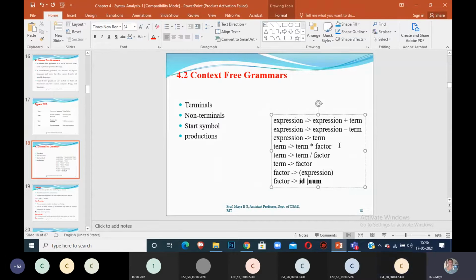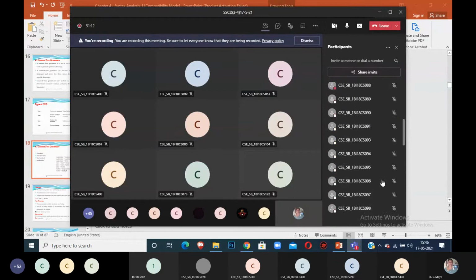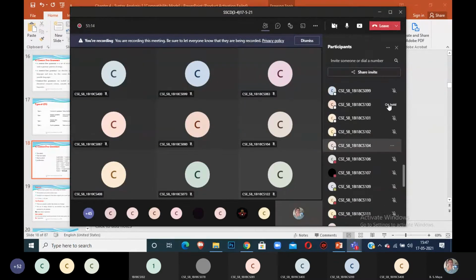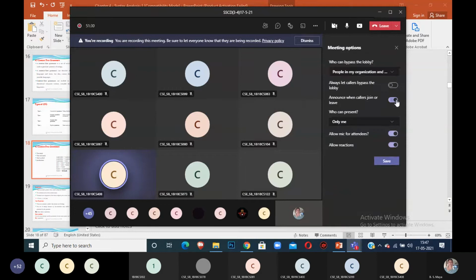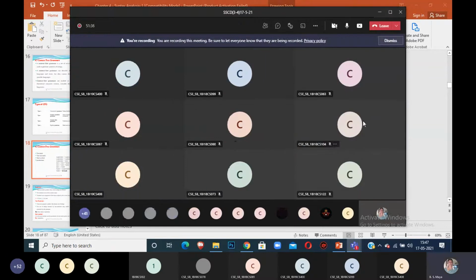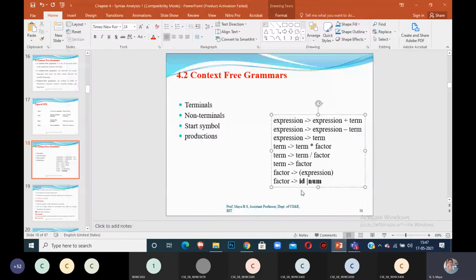The term can be term star factor, term division factor, or factor. Then factor is id or number.